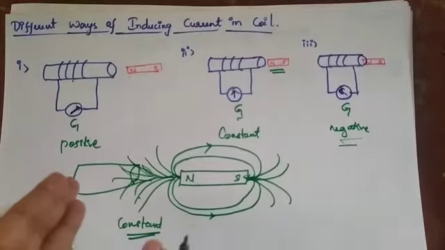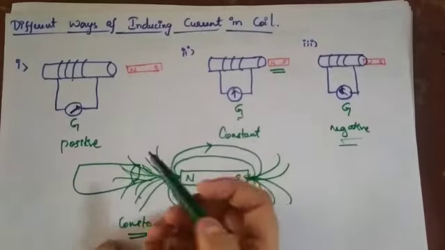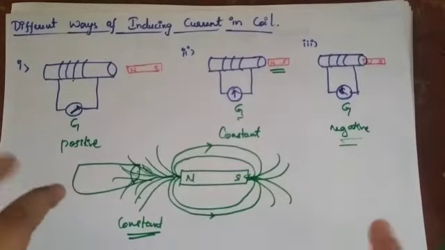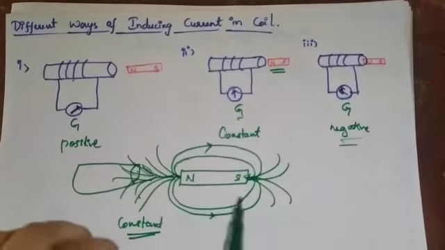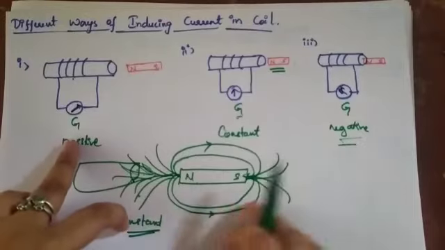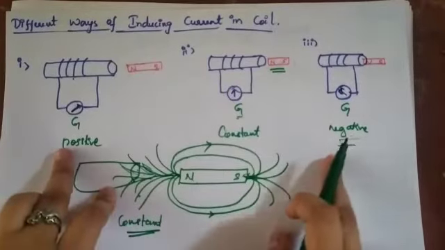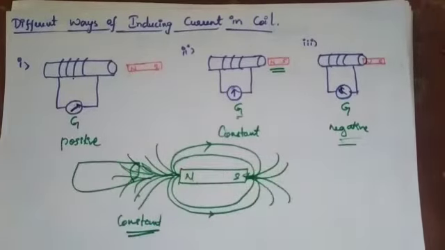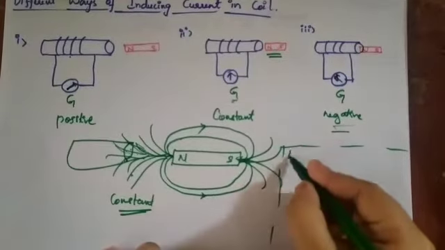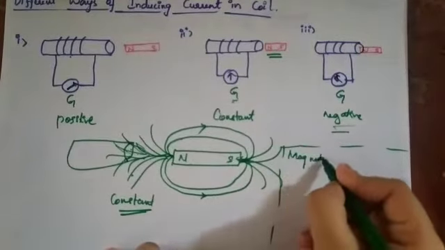When the magnet is kept inside the conductor, the magnetic field lines increase. When it goes away from the conductor, the magnetic field lines decrease. Increasing and decreasing magnetic field lines make the galvanometer show deflection. If it shows deflection, then you can say there is a presence of current in the circuit. So now I can define one term, called the magnetic flux.